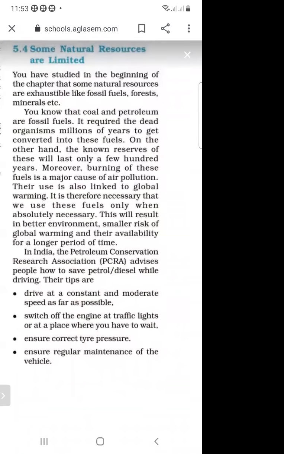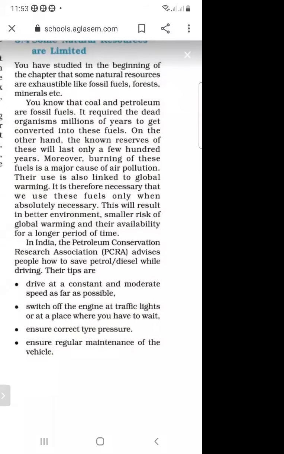So you have studied in the beginning of the chapter that some natural resources are exhaustible, like fossil fuels, forests, minerals, etc. We have studied about these natural resources in this chapter. And what are fossil fuels? Coal and petroleum are fossil fuels.